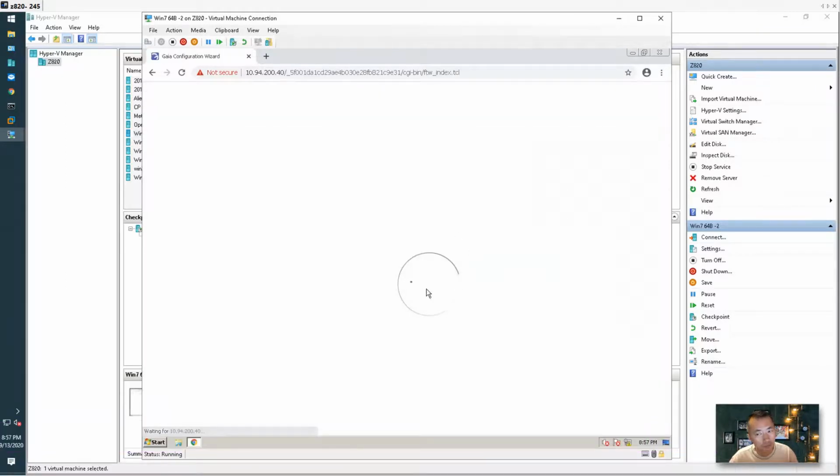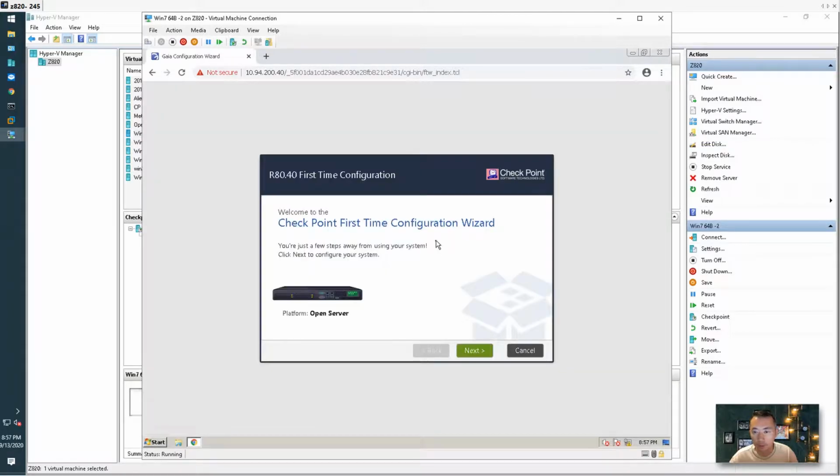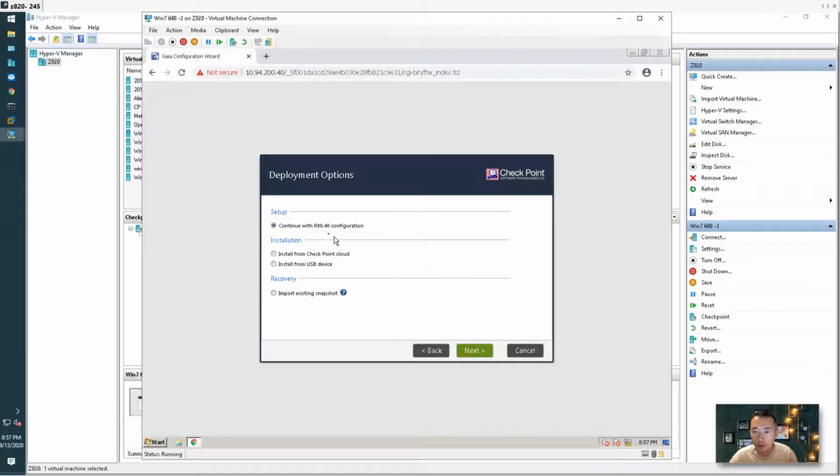So this is Checkpoint first time visit. It has to be used in this way to configure it. Next, we're gonna continue with R80.40 configuration, and also we can do the installation from cloud or from USB, and also we can recover it from an existing snapshot if you need to do disaster recovery.